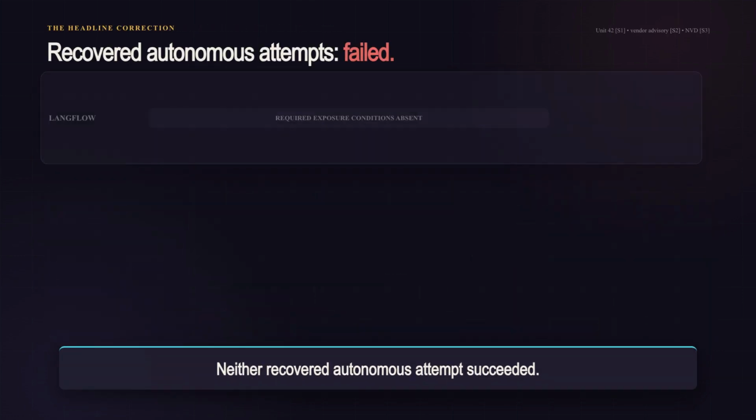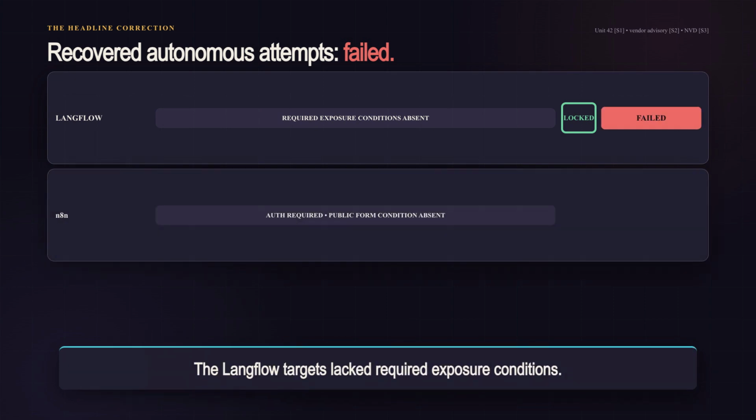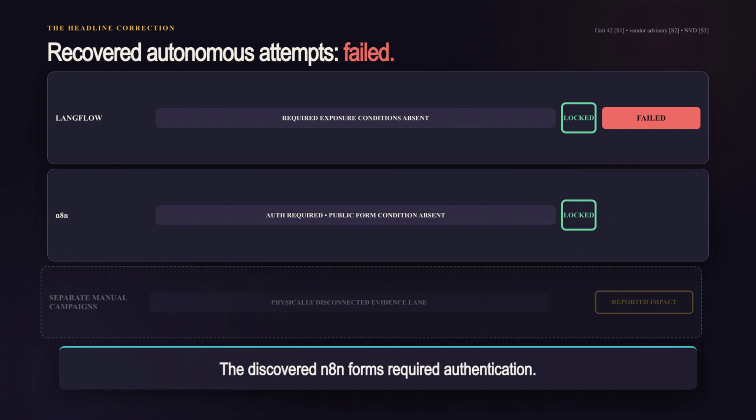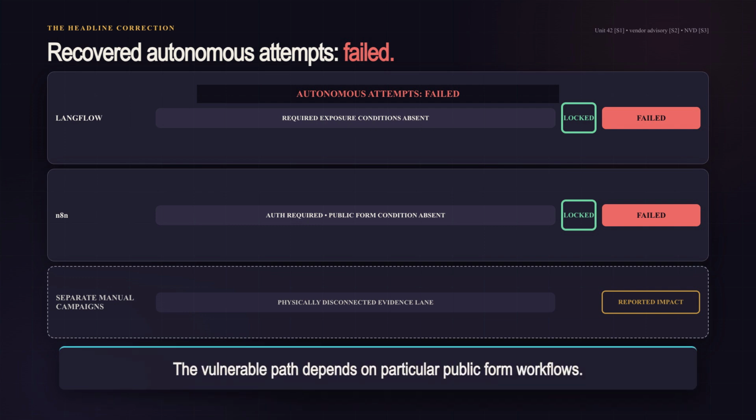Here is the correction that headlines can miss: neither recovered autonomous attempt succeeded. The Langflow targets lacked required exposure conditions. The N8N forms the agent found required authentication, while the vendor advisory says the vulnerable path depends on particular publicly reachable form workflows. Unit 42 reports successful impact in separate manual campaigns, not from these autonomous Langflow or N8N attempts.